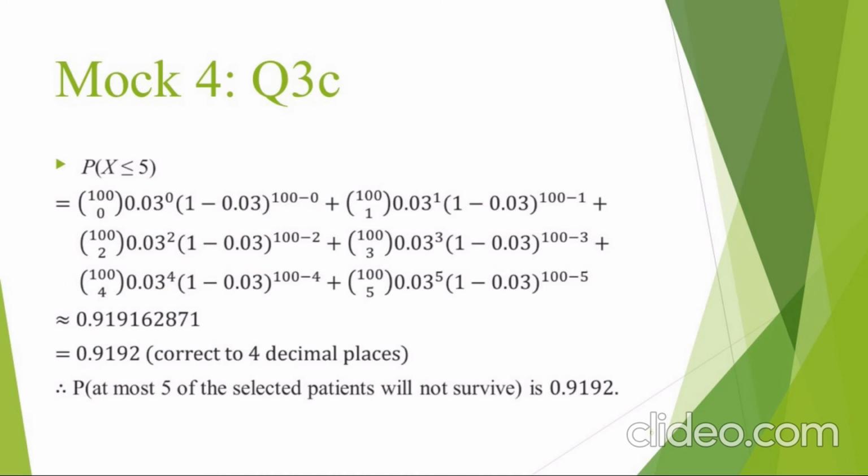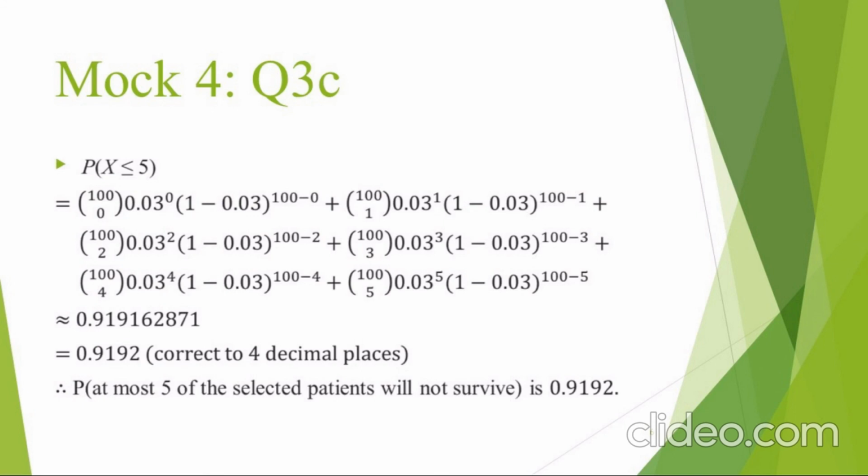So we can substitute the values of i, 0, 1, 2, 3, 4, and 5 to express the summation of probabilities that 0 patients will not survive, 1 patient will not survive, and so on.